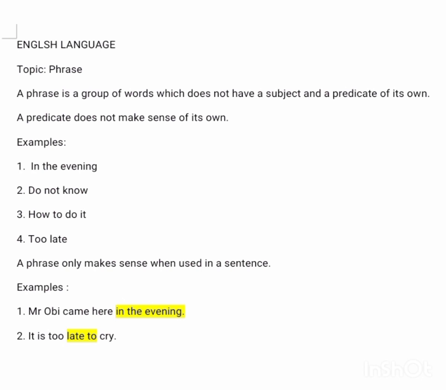A phrase is a group of words which does not have a subject and a predicate of its own.